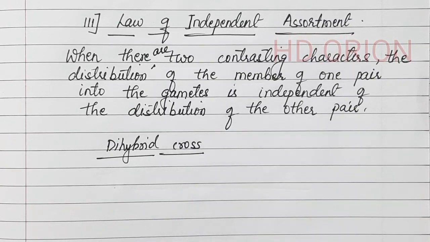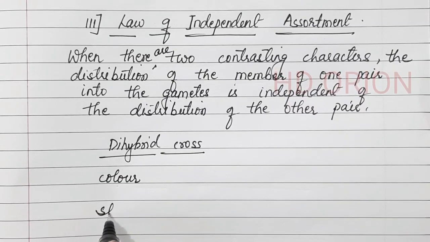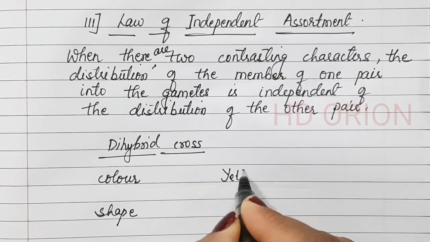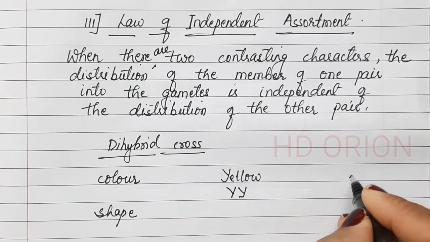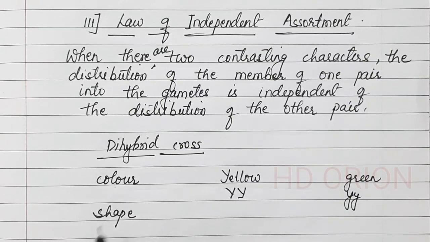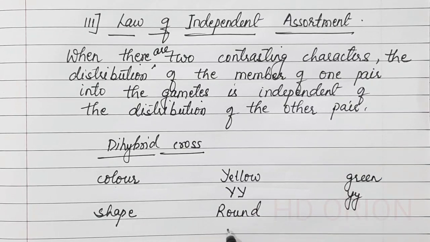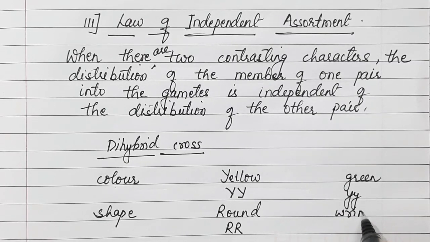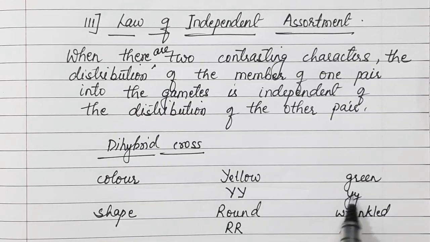So when I'll be explaining this, I'll be considering two characters. Let me take the color and the shape of pea seeds. The color yellow was dominant, so let me take it as capital Y, and the green was recessive, so let me take it as small y. The shape round is dominant, and wrinkled is recessive. So this is a dihybrid cross.